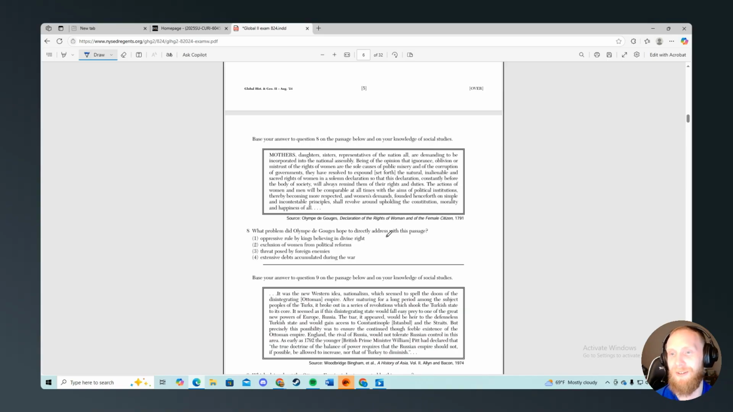Okay. Here we go. Rights of women and the female citizen. What problem did Olympe de Gouges hope to directly address with this passage? I'm going to guess it's going to be this one because it's the only one that talks about women. So I don't even have to read this, but let's see here. Demanding to be incorporated into the National Assembly, so they want to be in the political movement. The Sacred Rights of Women Declaration, yes, that is going to be it. They want to address the exclusion of women.